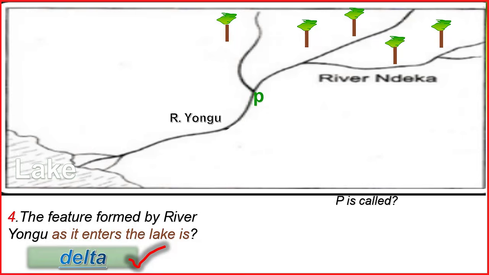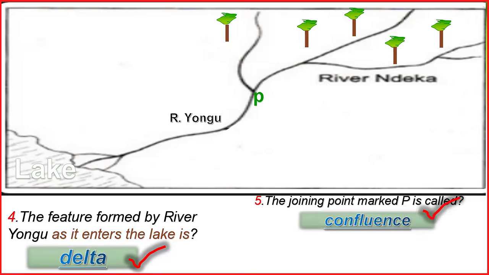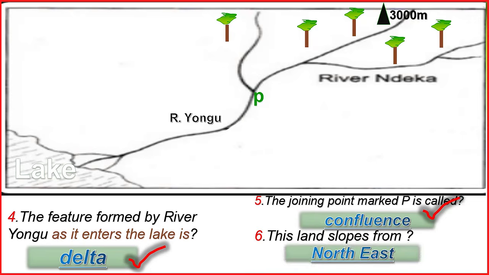What about point P? Yeah, the joining point marked P, where two rivers meet. The point where two rivers meet, we call it, yeah, it is confluence. Then you have question number 6. Question number 6 says, this land slopes from, remember to slope is to go down, to go from high to low. So it slopes from northeast. That is the highest point. Then going down to southwest.